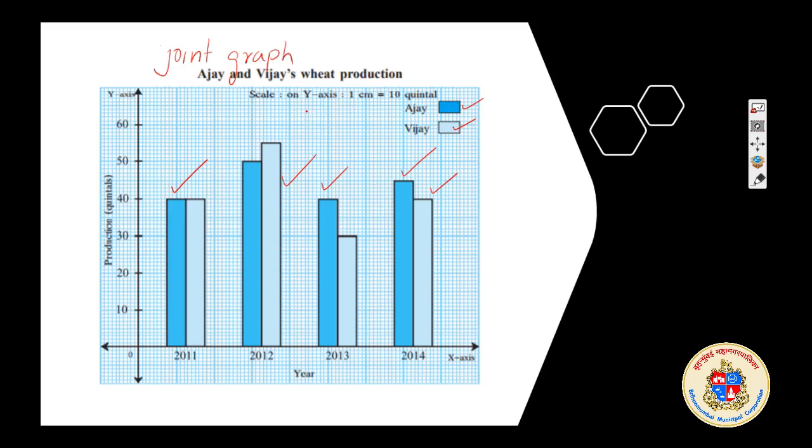And the concept of y-axis, 1 centimeter is equal to 10 quintals. This you studied last year. So this way we can join the graph, and more than one data can be joined, and thereby we will get a common graph, and it will be easy to understand, and it will be a good way of comparison. Understood? That is the importance of joint graph.